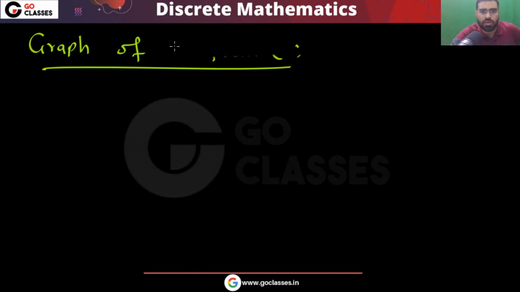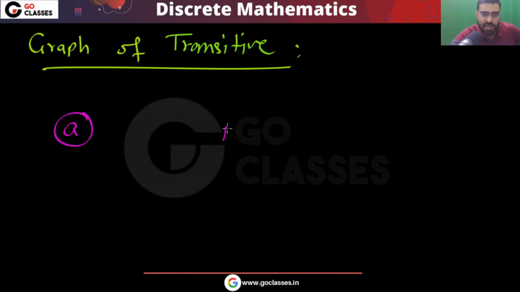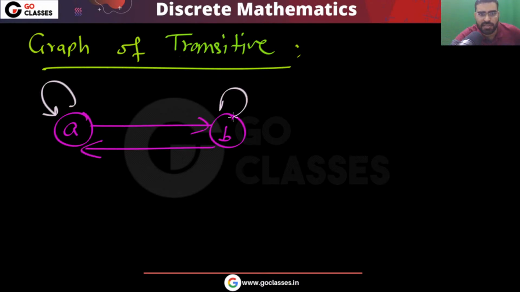Now let's see for transitive. For transitive, what will happen? This is very important, that for transitive what should happen? If this happens, a b, then definitely this should happen. So if a is related to b, b related to a, then definitely a should be related to a, b should be related to b. This is your case 1. Very important. The second case is basically...